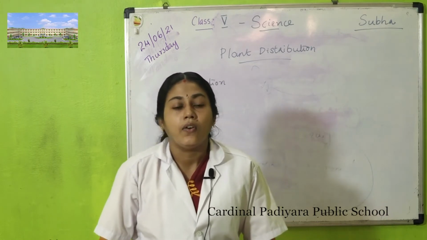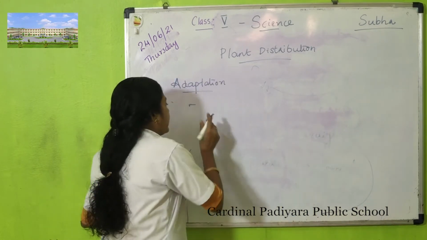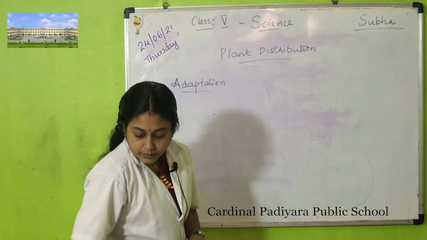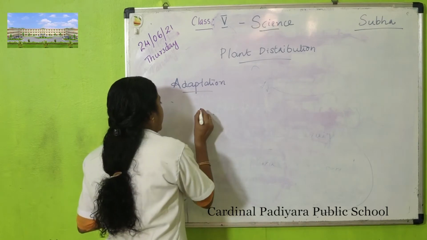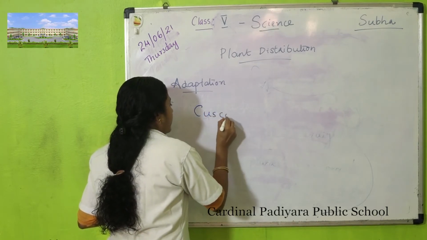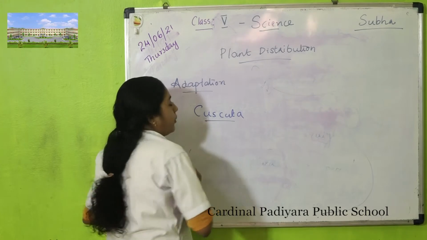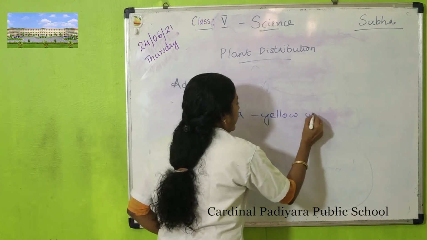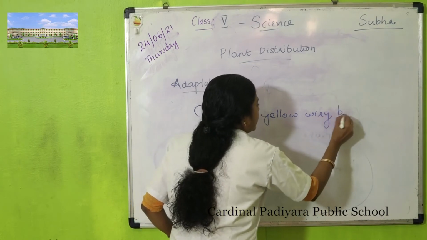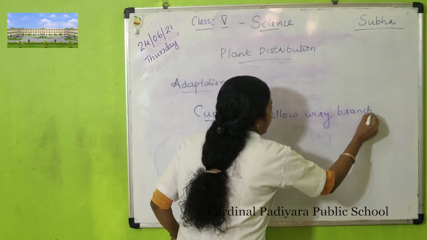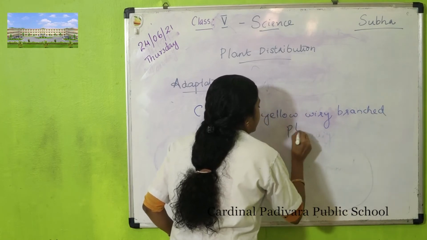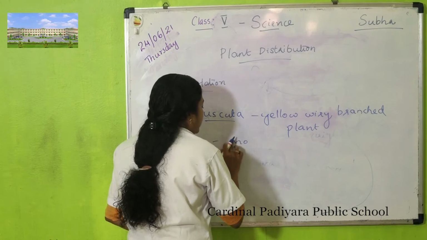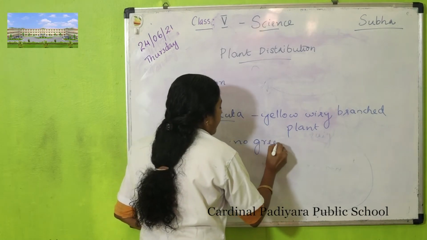They are yellow, wiry, branch-like structures. Cuscuta is a yellow, wiry, branched plant. Does it have green leaves? No green leaves.